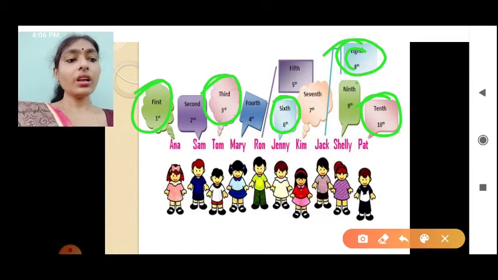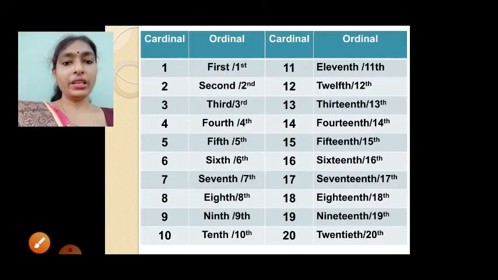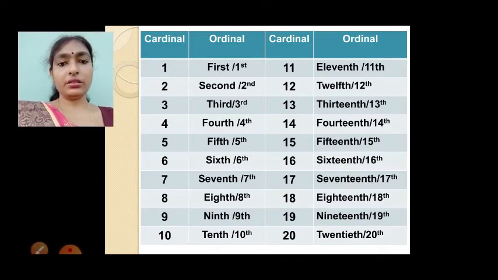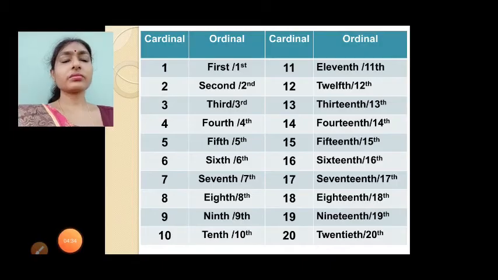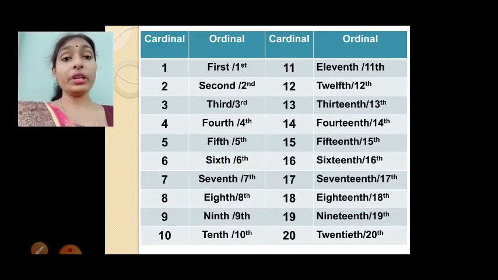Okay. Now, how to write ordinal numbers? For cardinal numbers we write 1, 2, 3, 4. For cardinal number 1, we write ordinal number first. We can write it on the board as FIRST, or we can write 1 with ST above.